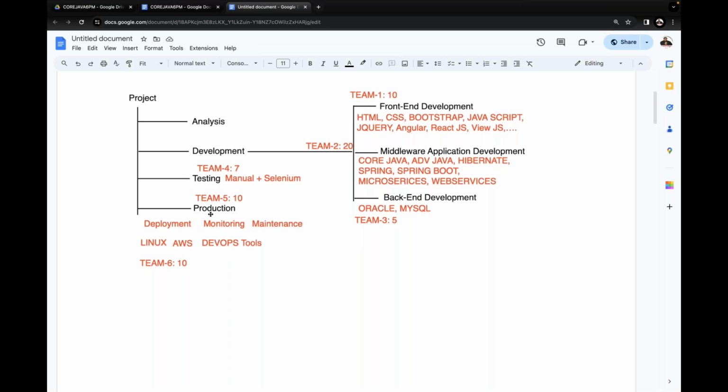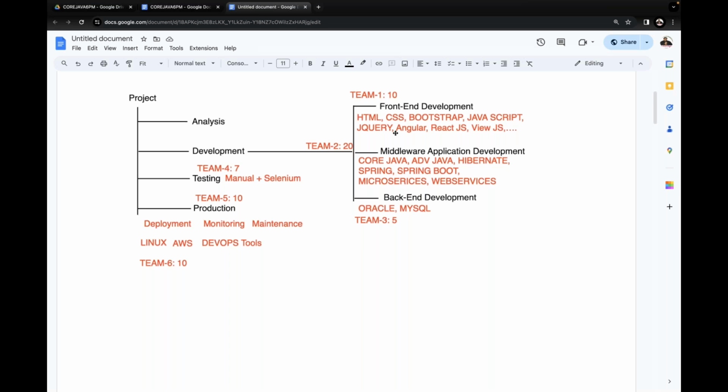All companies are hiring people who have knowledge of front end development, middleware application development, back end development, testing and production. They are going to recruit people who have knowledge from top to bottom of the project development, which includes all three phases of development, testing, and what next one? Production. They are going to take such type of resources. After taking that type of resources, say 10 members.